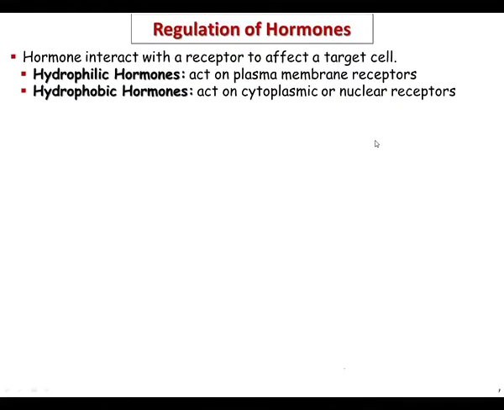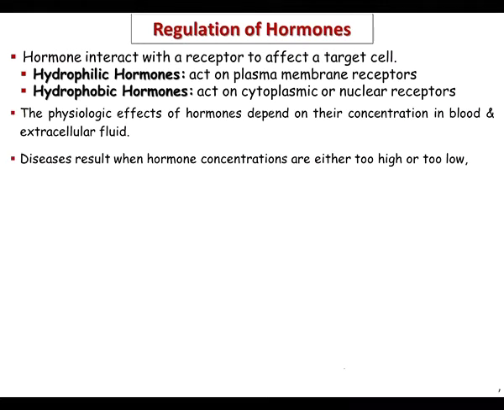So, how are hormones regulated? Hormones interact with the receptor on the target cell depending on the type of hormone, okay? Either it's a hydrophilic hormone or a hydrophobic hormone. Hydrophilic hormones act on the plasma membrane receptors, while hydrophobic hormones act on a different kind of receptor, which is either a cytoplasmic or nuclear receptor.